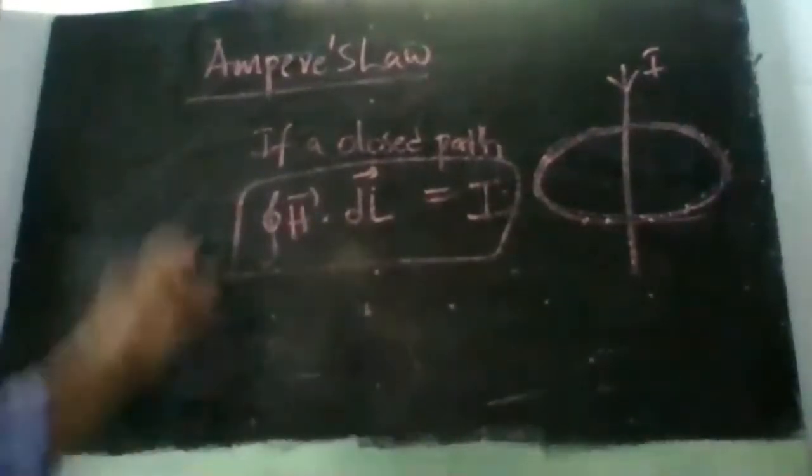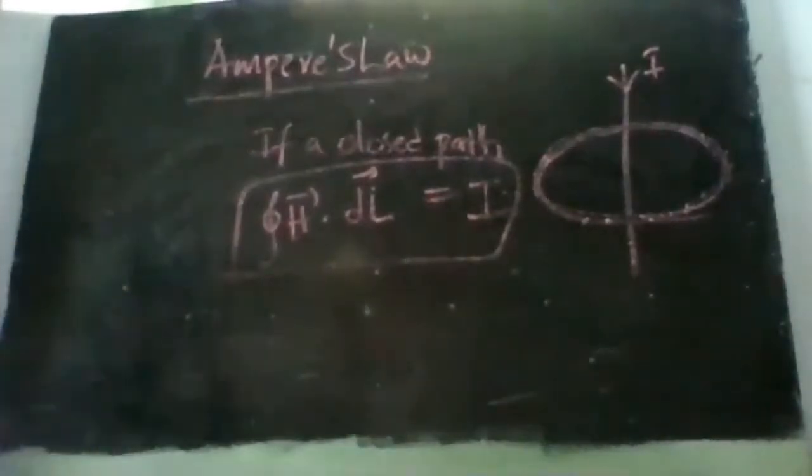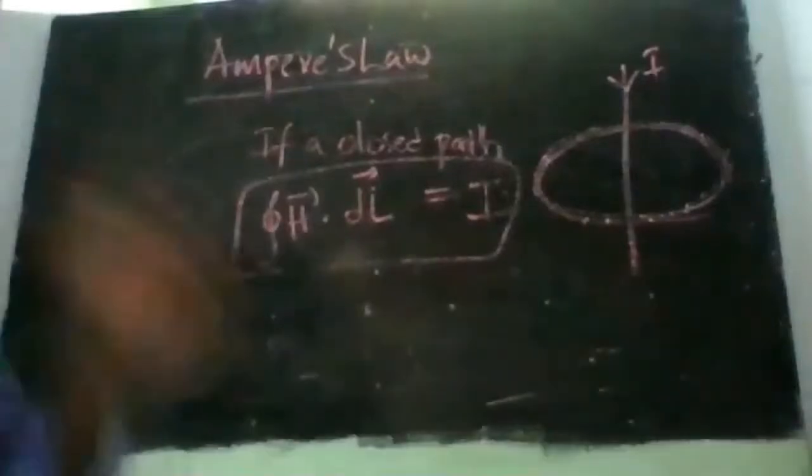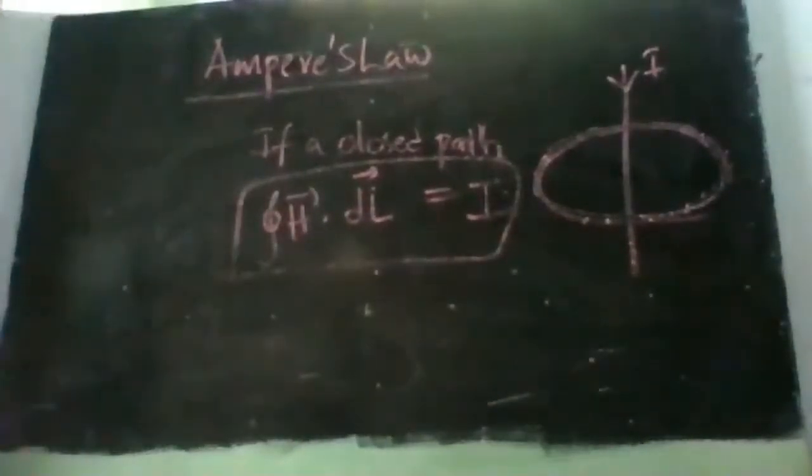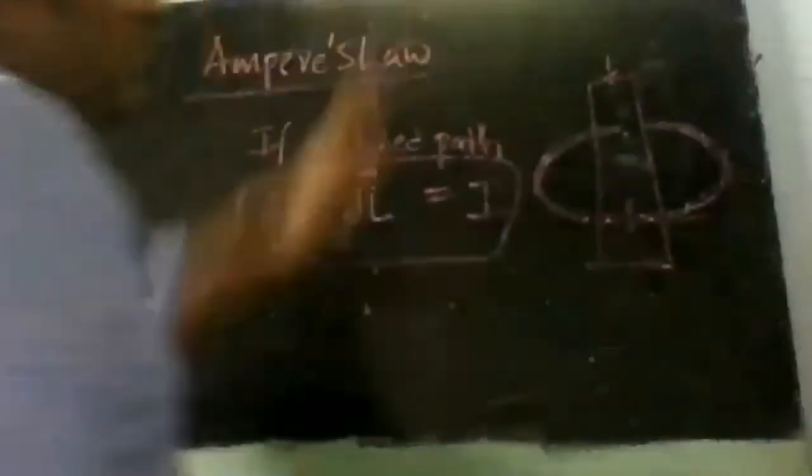By using this Ampere circuital law, we can calculate the H bar, or the magnetic field intensity, for any type of conductor. That means I can take this as the current here. The conductor need not be just a line conductor. It can be a surface conductor or a volume conductor.